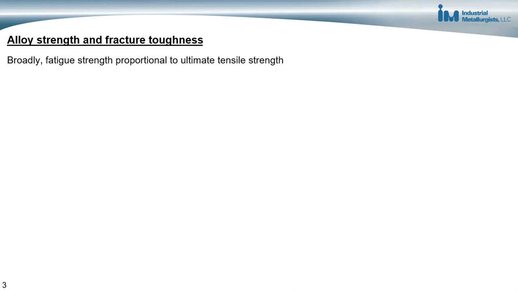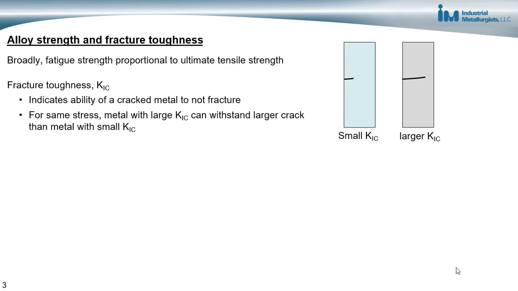Broadly speaking, fatigue strength is proportional to the ultimate tensile strength of a material. The fracture toughness is a property of a metal, and it indicates the ability of a cracked metal to not fracture when there is a crack of a certain length in the material. When a material has a large fracture toughness, then the component can withstand a large crack before there's fracture due to overload. When a material has a small fracture toughness, the crack size it can withstand is much smaller compared to a material that has a larger fracture toughness.